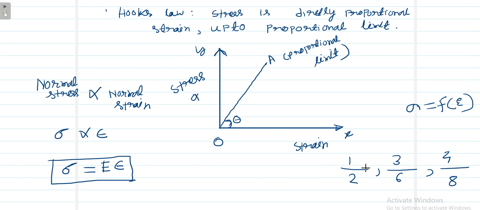That's why the limit where the ratio remains constant is called the proportional limit. After that the graph will take some shape like that, and that is the elastic limit. Point B is the elastic limit, where the body returns to its original position when the external load is removed. From O to B we call the elastic limit, and from O to A the proportional limit. So Hooke's law is only valid for the proportional limit, not for the elastic limit.